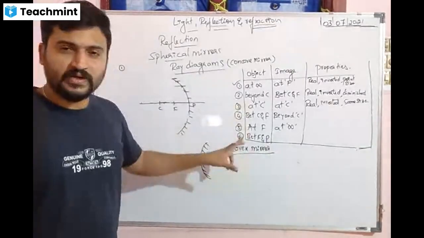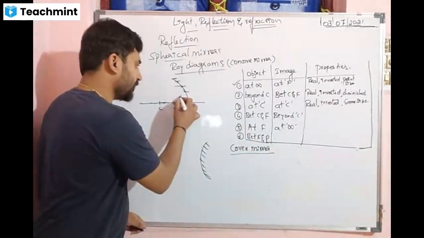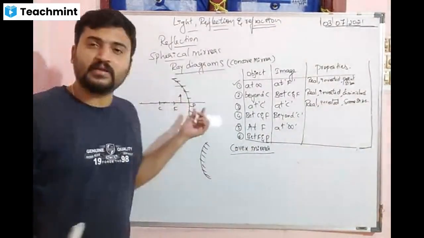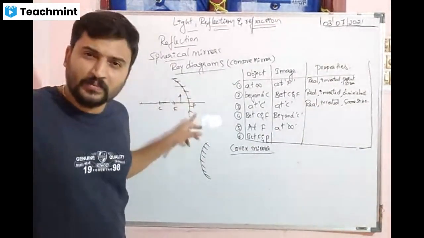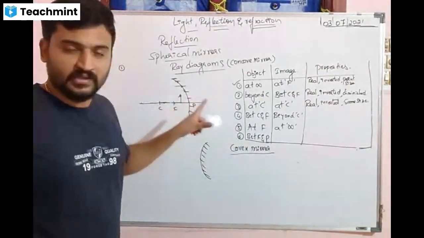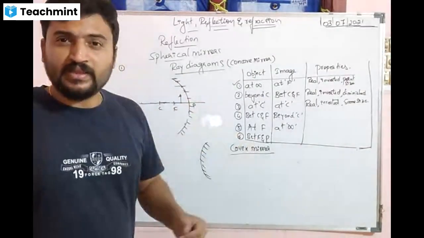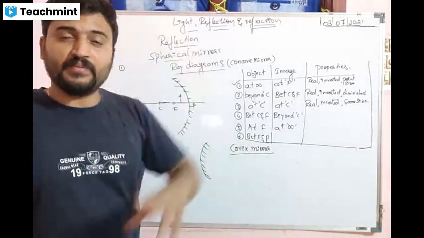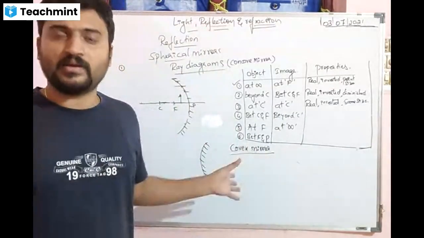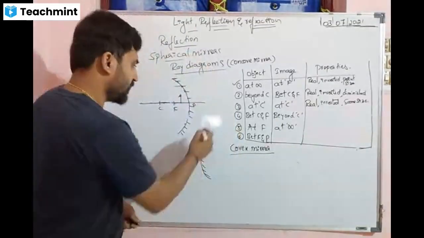The remaining ones are these three ray diagrams. This one I will explain tomorrow. If the object is between P and F, a dentist uses this property. Because of this property, the object has to lie between F and P. Then only you will get a highly magnified image inside the mirror. It appears inside the mirror, it does not come outside. Have you seen a dentist put the mirror in your mouth?